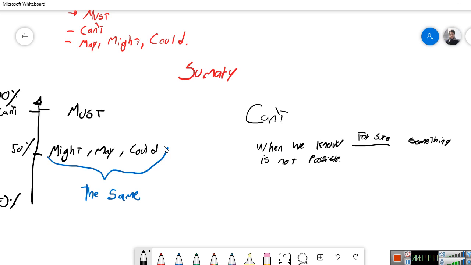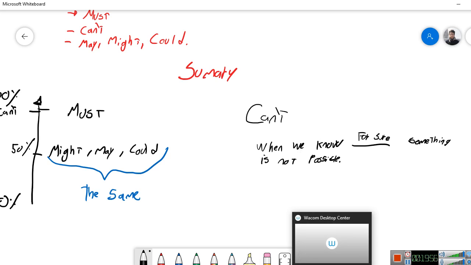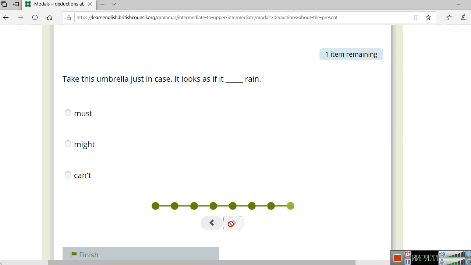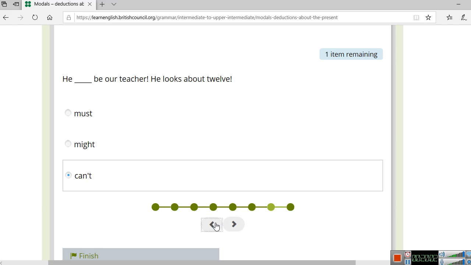So in this case, we're talking about a teacher that looks 12 years old. So it's impossible. So that's how we use can't. Okay, you got that right. The reason is because it's not possible. Yeah, exactly. And we're sure that it's not possible.